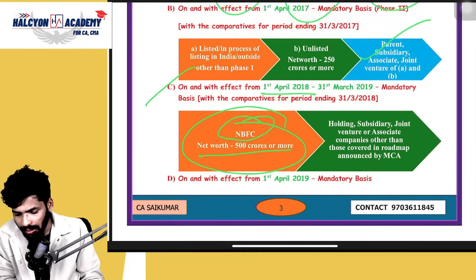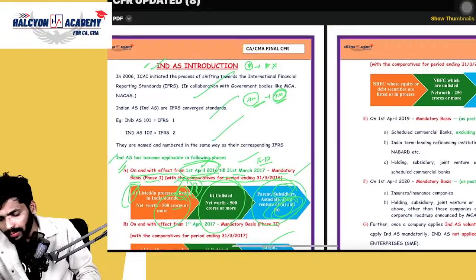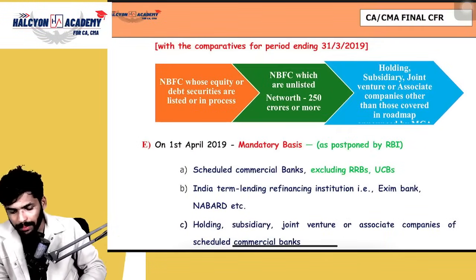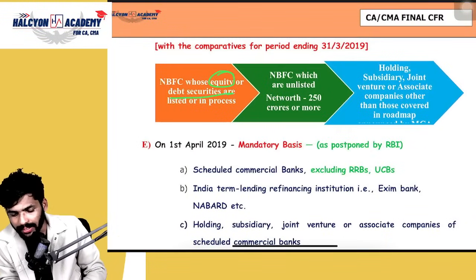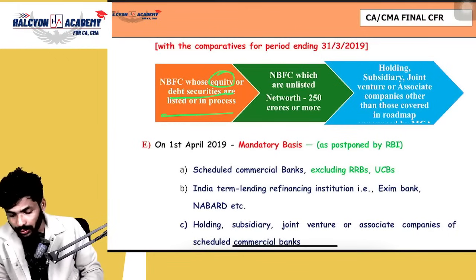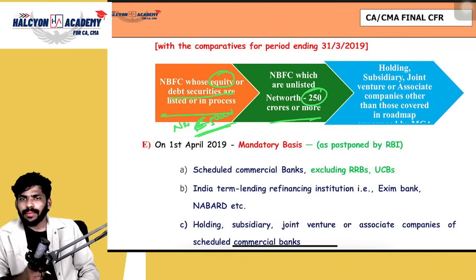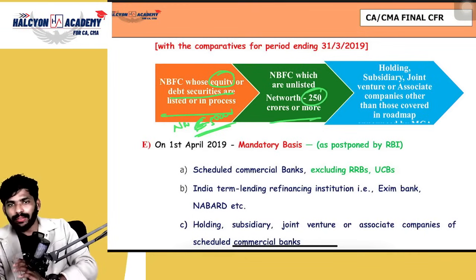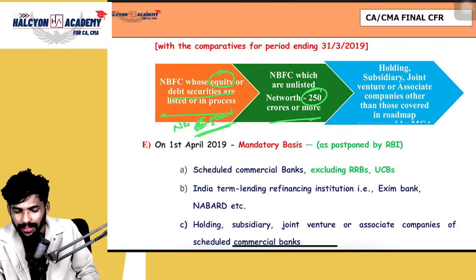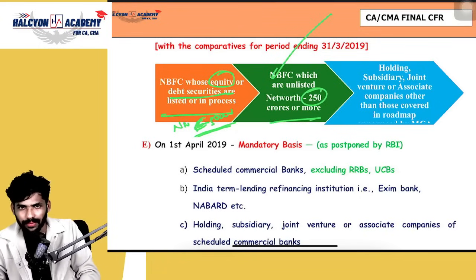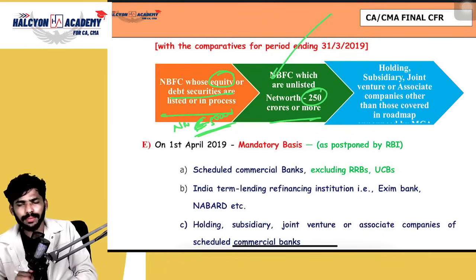Next, this is also mandatory. Same. Next year, 1/4/2019 also same. Same, guys. NBFC whose equity or debt securities are listed or in the process of listing, so net worth should be even if it is less than 500 crores. Coming to unlisted, more than 250 but less than 500. Same point, guys. Whatever we have discussed in phase 2, that is similar to this NBFC. We can say phase 3 and phase 4. Yes, no worries.